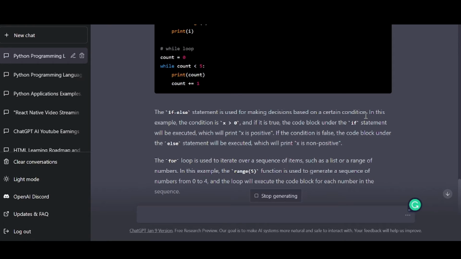In this example, the condition is x is greater than 0, and if it is true, the code block under the if statement will execute, which will print x is positive. If the condition is false, the code block under the else statement will execute, which will print x is non-positive. And this is what ChatGPT gave you in simple words.